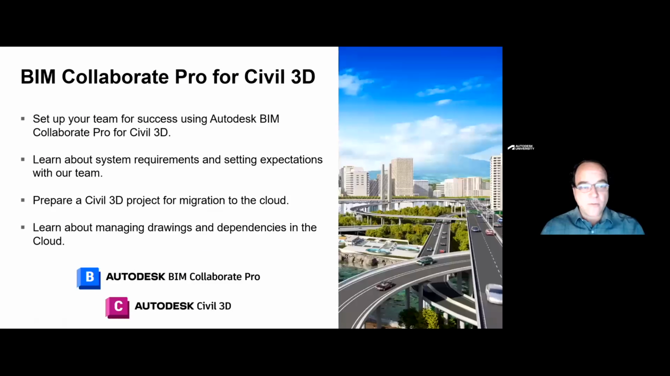Today, we will learn about BIM Collaborate Pro for Civil 3D. We'll start out by setting our team up for success in the BIM Collaborate Pro environment. We will learn about the system requirements that are required, and we will talk about setting clear expectations with our team. We will prepare a Civil 3D project for migration to the cloud, and we will learn about managing that project, the individual drawings, and their dependencies inside the cloud.